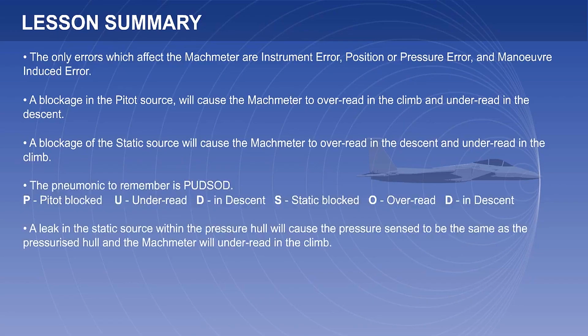A leak in the static source within the pressurized hole will cause the pressure sensed to be the same as the pressurized hole. A leak in the pitot source will cause the Mach meter to underread.